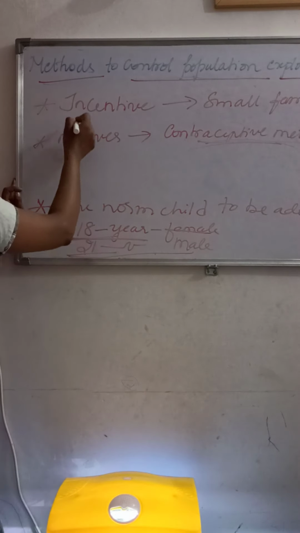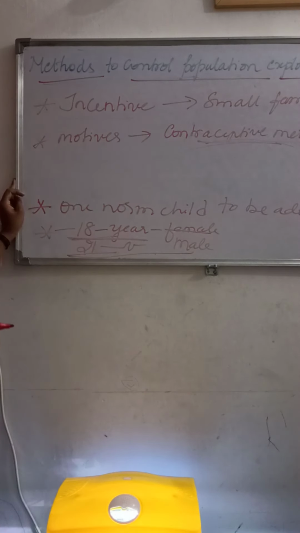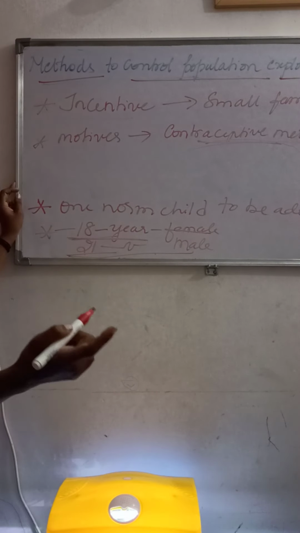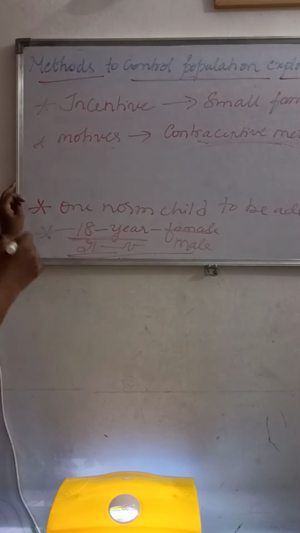We can also give incentives for couples with a small family, and the government has provided many schemes for the single girl child. And we have to motivate adolescents and married couples to use contraceptive methods to avoid unwanted pregnancy.